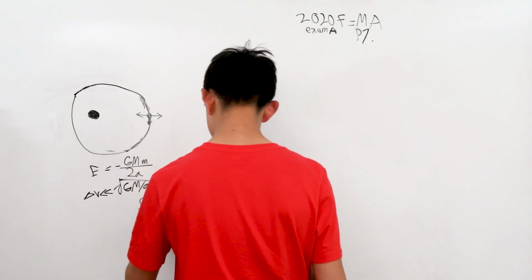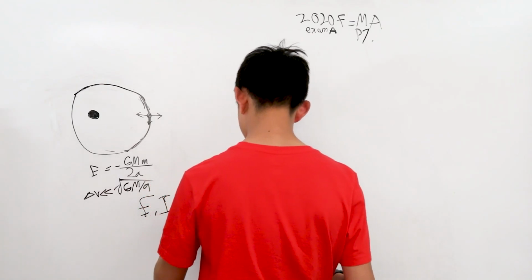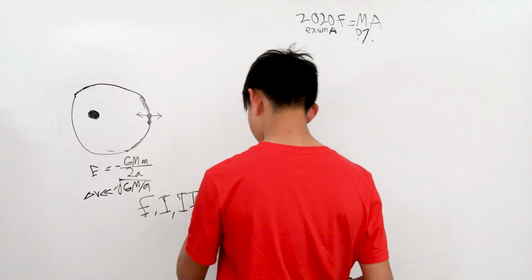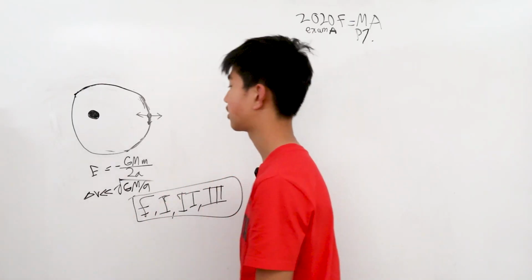1, 2 pieces of trash, 2, and 3. So this is our answer. All pieces of trash come back to the ISS.